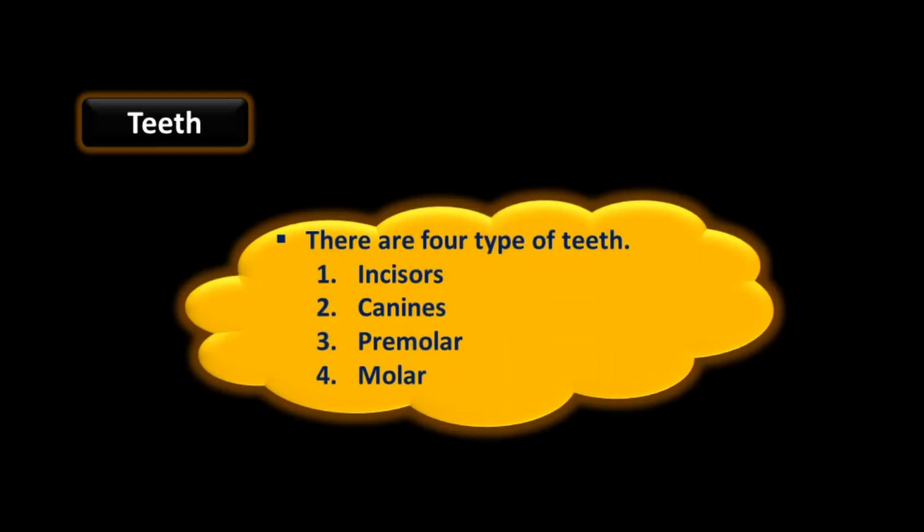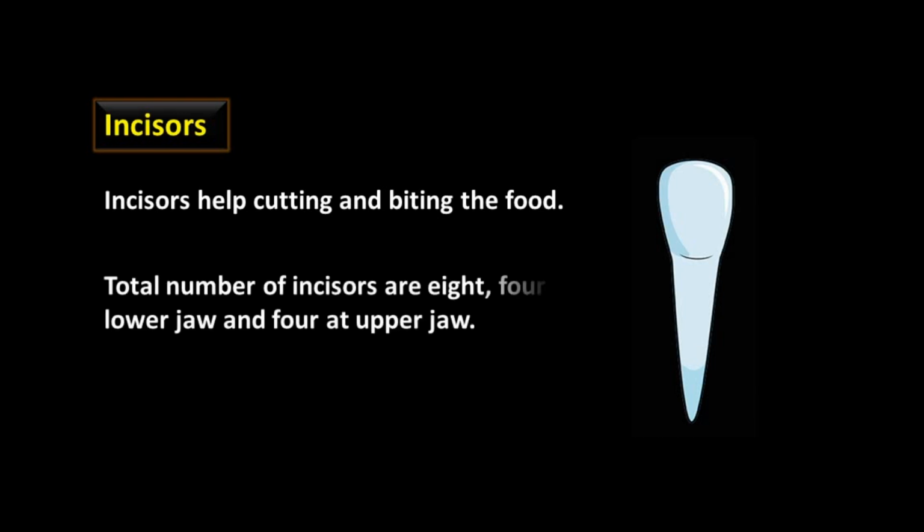Teeth. Teeth help for breakdown of complex material into small pieces. There are 4 types of teeth: incisors, canines, premolar and molar. Incisors. Incisors help cutting and biting the food. Total number of incisors are 8, 4 at lower jaw and 4 at upper jaw.